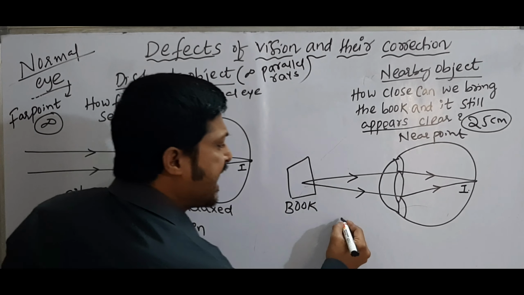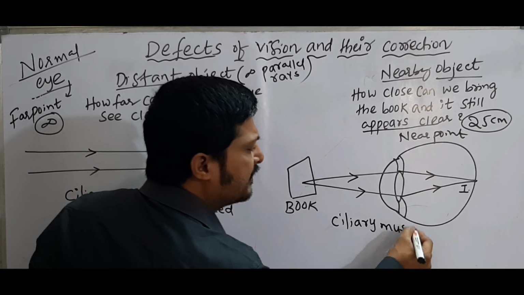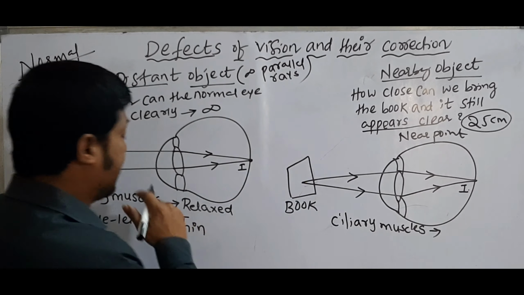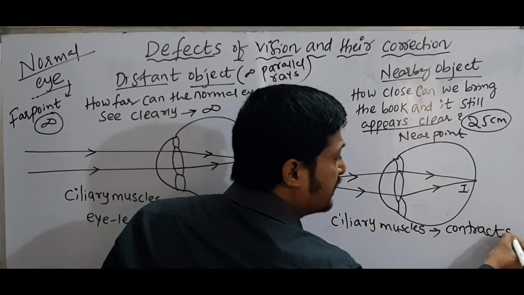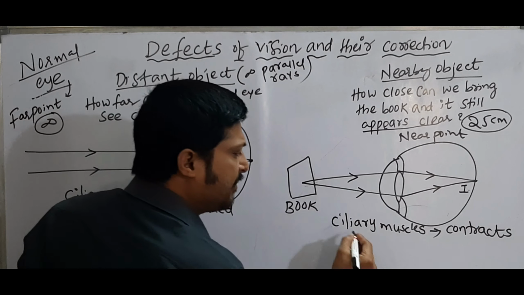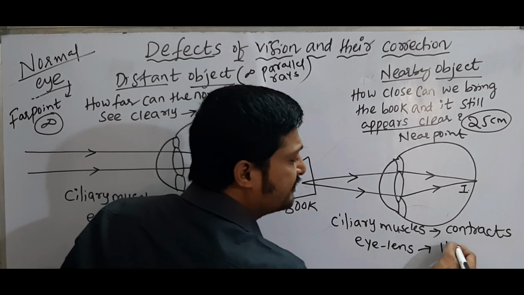While seeing nearby objects, the ciliary muscles contract. When the ciliary muscles contract, the eye lens becomes thick.